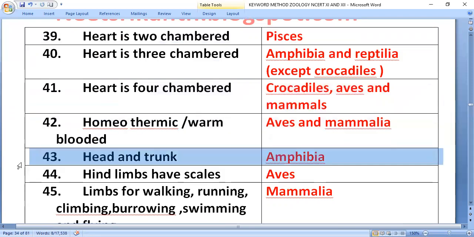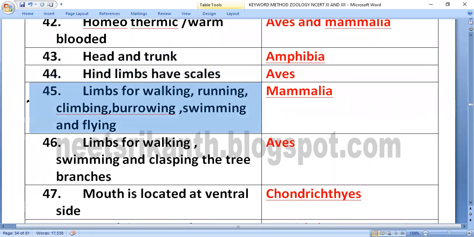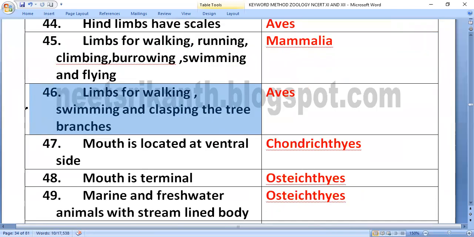Head and trunk body division. Amphibia: hind limbs have scales. Aves: hind limbs have scales. Aves: limbs for walking, running, climbing, burrowing, swimming and flying. Mammalia: limbs for walking, swimming and clasping the tree branches.